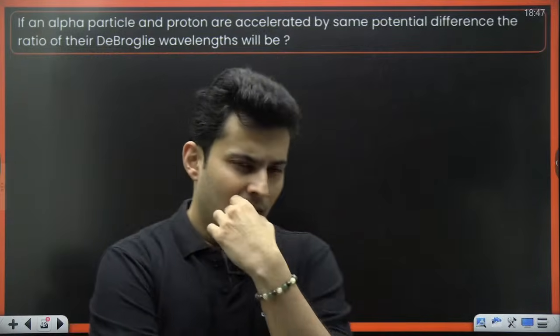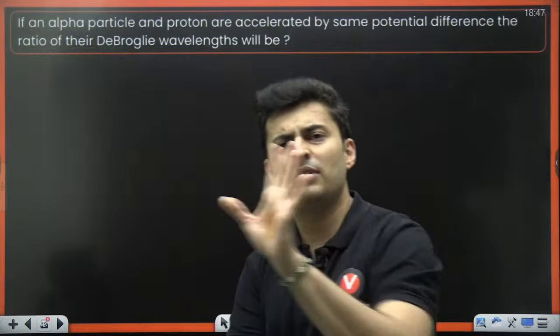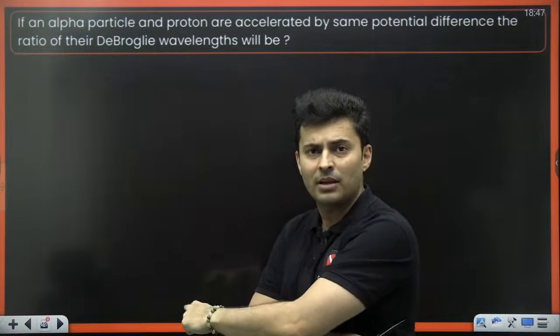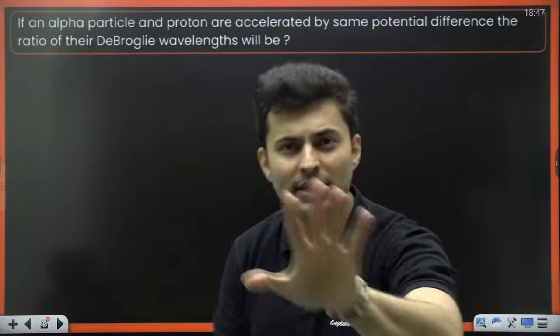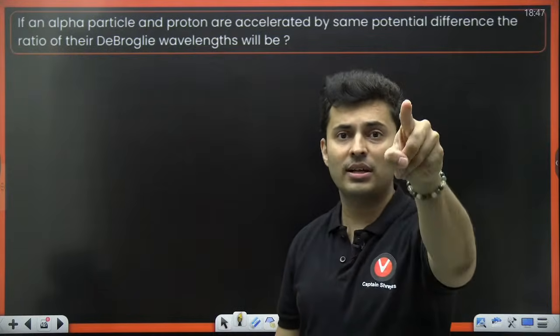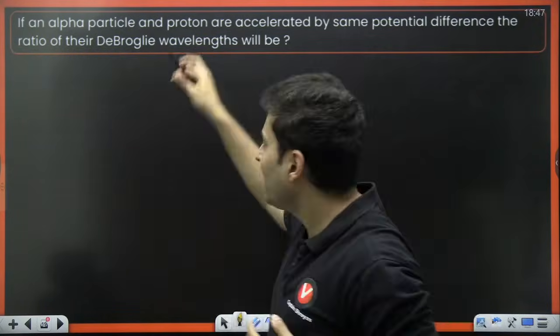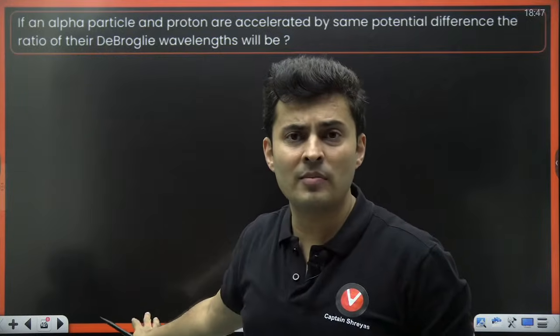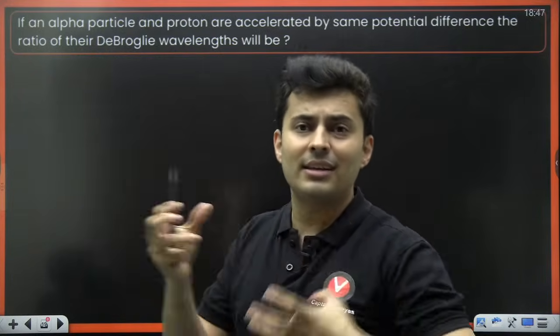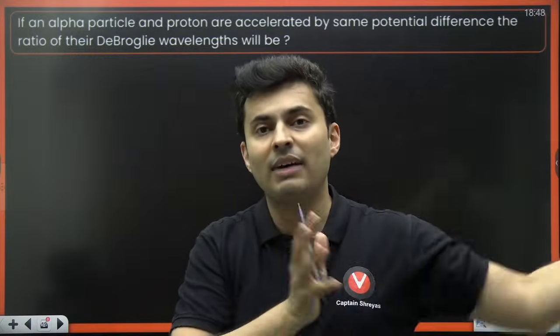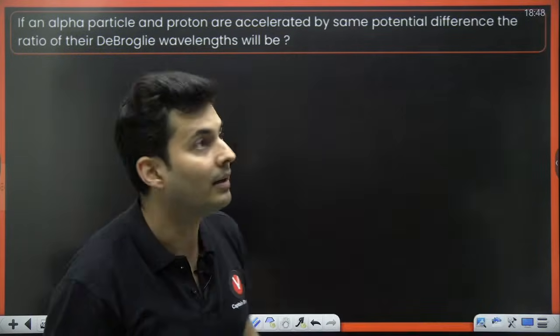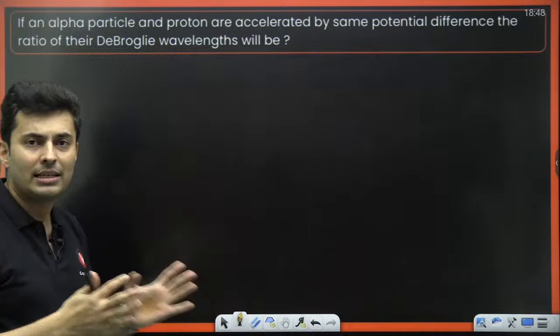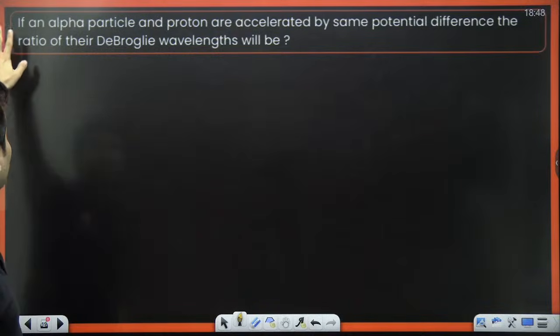Before finding the ratio, let's derive the formula step by step and then we'll take the ratio. Usually for ratio problems, that's Capto Shreyas Sir's trick, I don't take the first step as the ratio problem. I just try to see what is the relationship and then I divide it in the end, not at the beginning. That is usually easier and less time consuming.